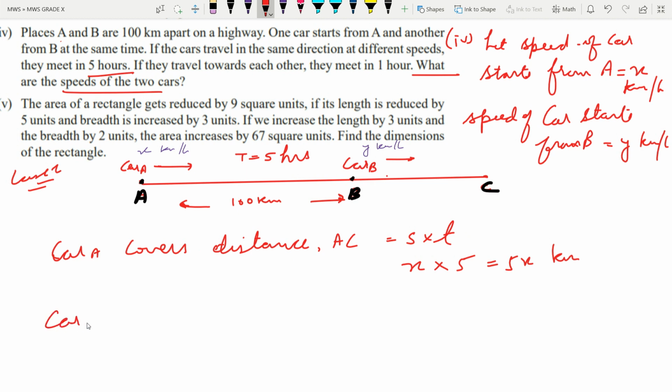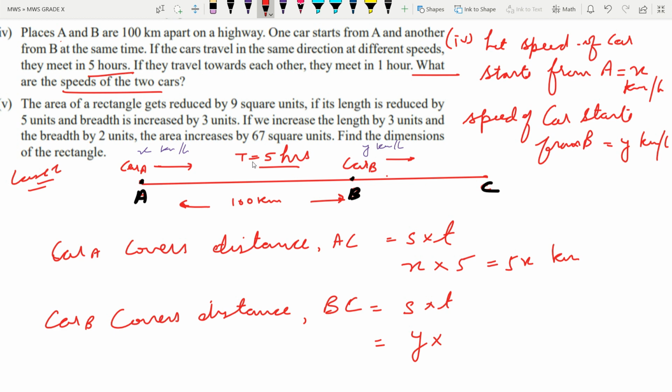So car B covers distance BC, from B to C, that is speed into time. The speed of car B is y and the time taken by car B is also 5 hours, because it is written here that both are traveling in the same direction and they meet in 5 hours.